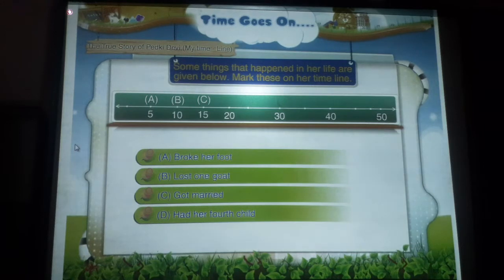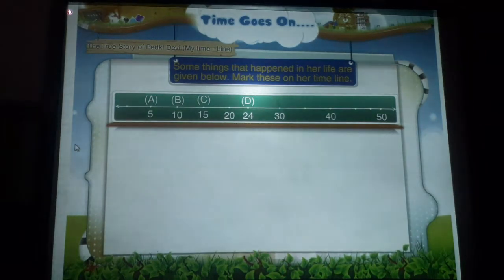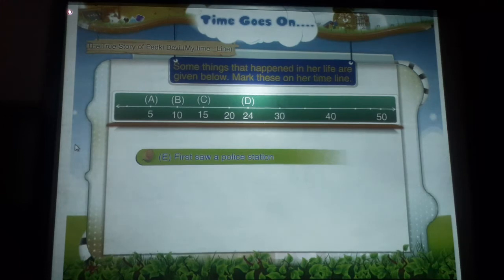On the timeline, show 24 and mark D at 24. E first saw a police station. When she was 40 years old, Pedki saw a police station for the first time. On the timeline, show 40 and mark E above it.